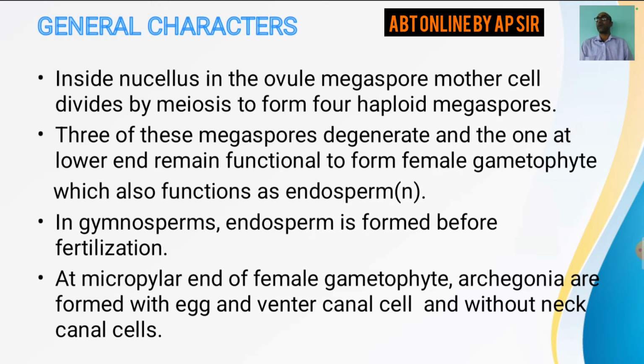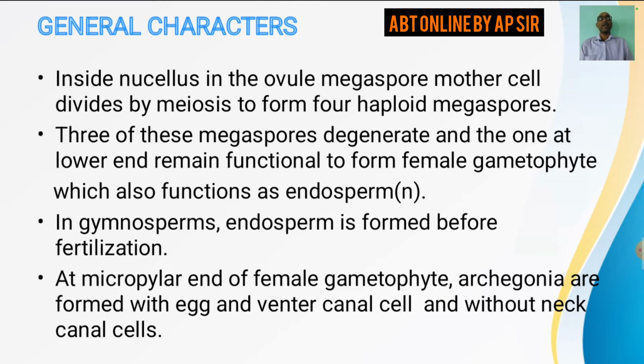In many examinations, questions are asked regarding the ploidy of endosperm in case of gymnosperm. Remember, the gymnosperm endosperm is haploid in nature. It is the female gametophyte which actually functions as the endosperm. In gymnosperms, endosperm is formed before fertilization, but when you study angiosperms, the endosperm is formed after fertilization, and there the endosperm is triploid in nature, but here the endosperm is haploid in nature.